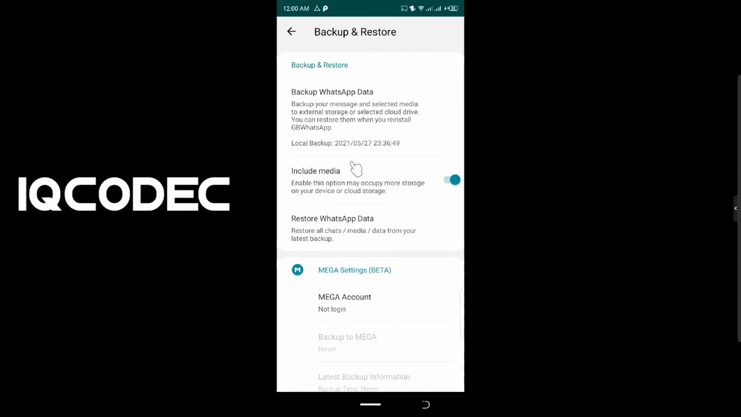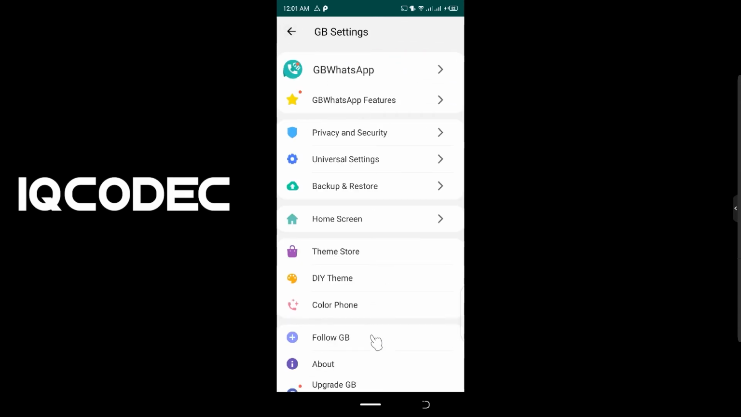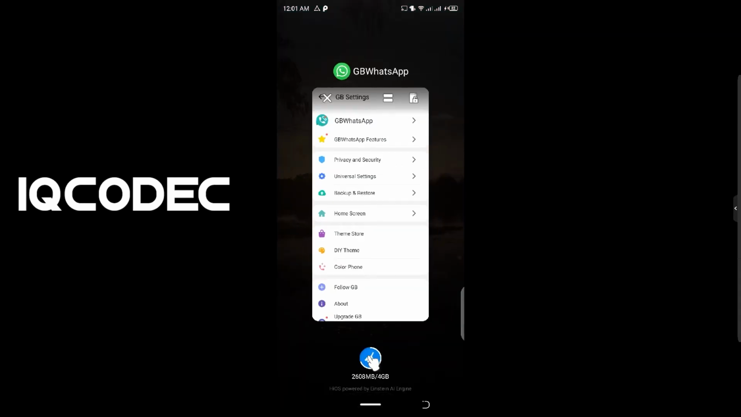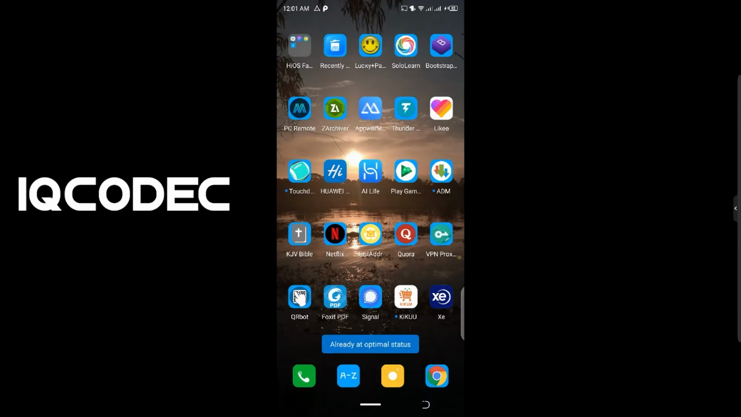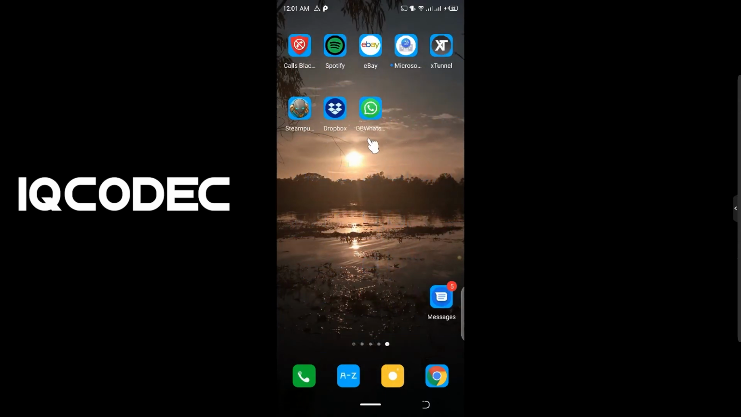Once this is done, we're going to illustrate the case where maybe you have misplaced your device. What I'm going to do from now on is uninstall GB WhatsApp from our Android device and reinstall it to see if these beta features actually work.